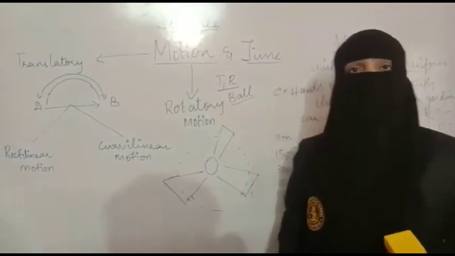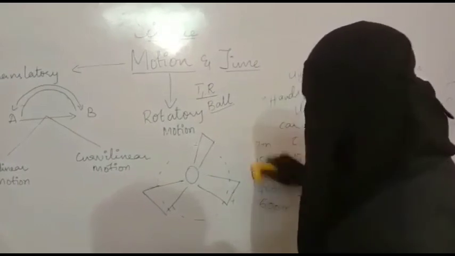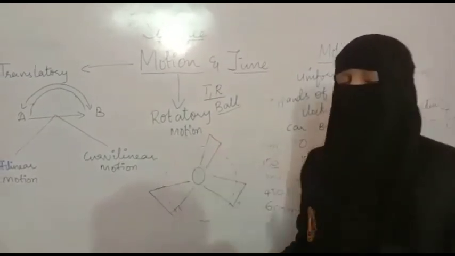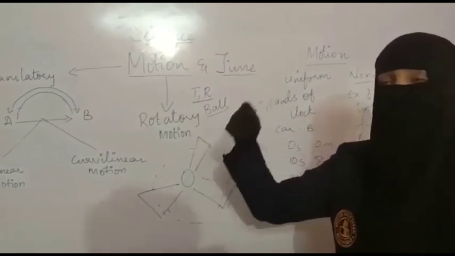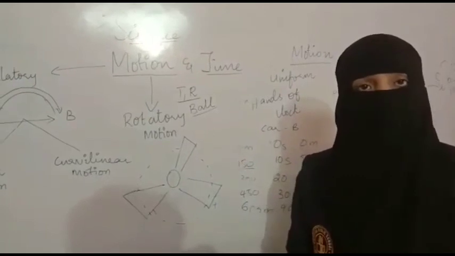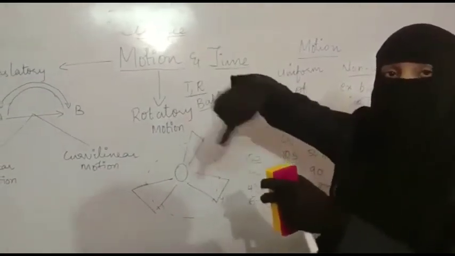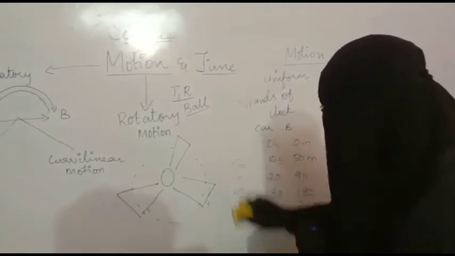Did you understand? This was about rotatory motion. You can take many examples of rotatory motion. Wheels of a bus: from a fixed point, they move round and round. In the same way, a potter's wheel moves round and round from a fixed point. A globe and a top are all examples of rotatory motion.